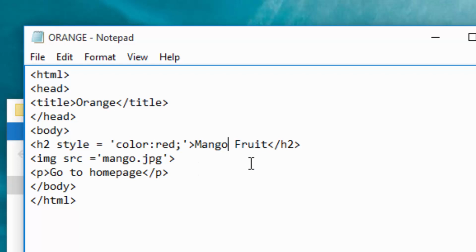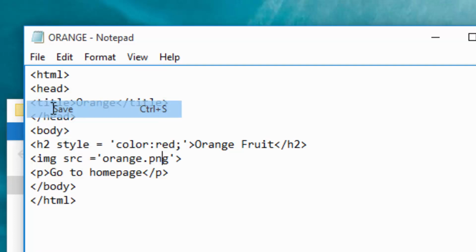Then change this to orange fruit. And also this, I want orange. But remember, orange is .png, so I will change the type here. PNG. The rest remain the same.